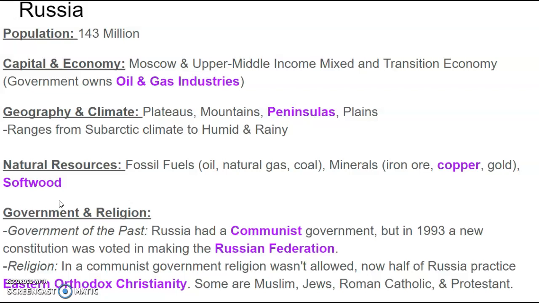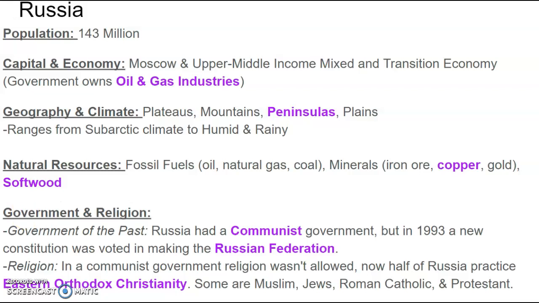The geography of this country contains physical features like plateaus, mountains, peninsulas, plains, and other areas of flatland. The climate itself ranges from a subarctic climate in the very far north all the way to humid and rainy, which is closer to areas in China or Mongolia and everything else that is further south near the equator. The natural resources of Russia are fossil fuels and minerals, as well as softwood. Those fossil fuels are oil, natural gas, and coal, and you'll see those three throughout the entire continent of Asia.